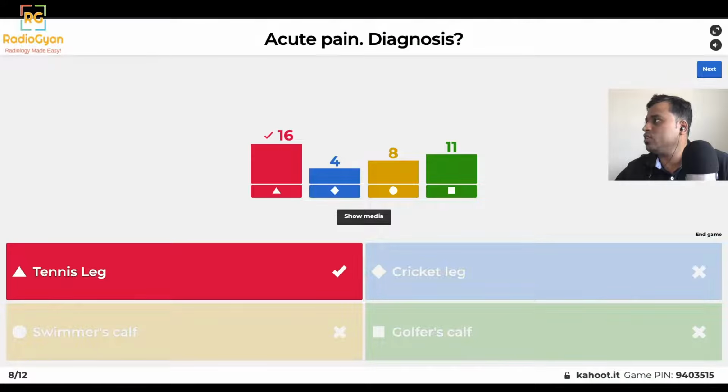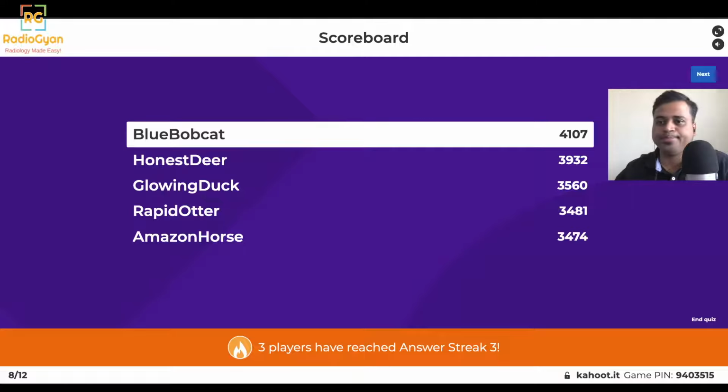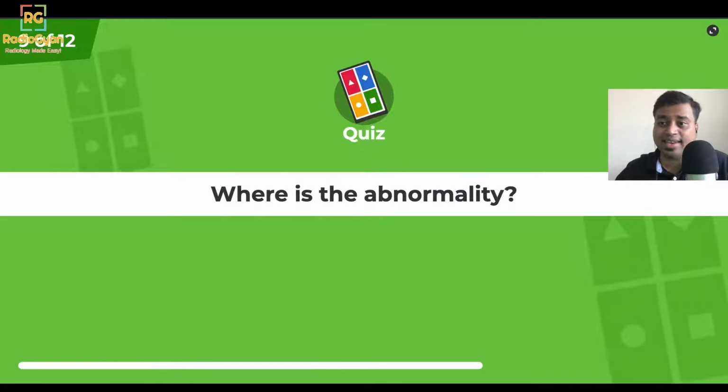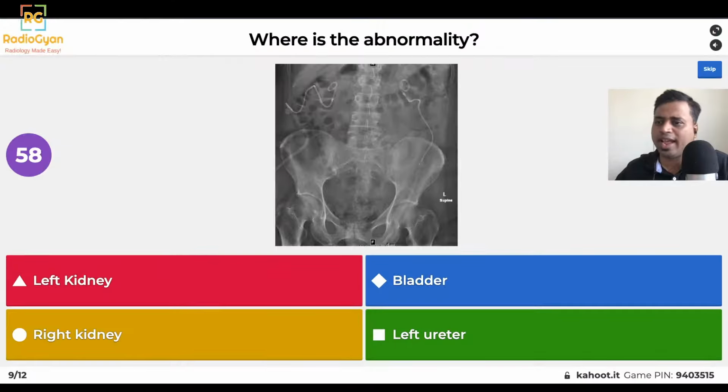So this was a case of tennis leg. The other options I just made up. I don't think these are actual pathologies. And 16 of you got this one correct. So that was a nice case of tennis leg on ultrasound. We have made a detailed video on that, so you can check that later on our YouTube channel. Moving on to the next question.